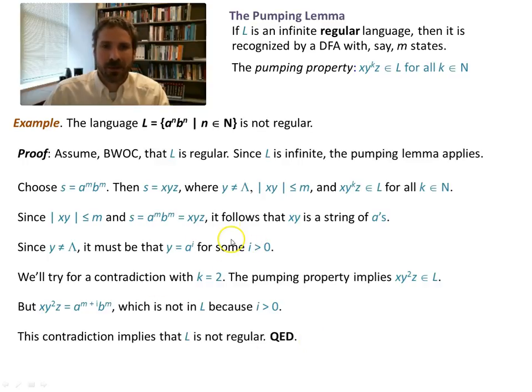This isn't easy. This isn't obvious. The more mathematical background you have, the easier you can just read through this. There's examples in the text. You can pause here again and read through this text and try to get it. Again, it's in several parts. The first part is assuming it's regular, so the pumping lemma applies. Then you pick an S that's of the form of the language you're given, and then you use the pumping property, and then you relate this A to the M, B to the M to the XYZ. So XY has to be a string of A's in this case, and Y is A to the I, and you just work through this.